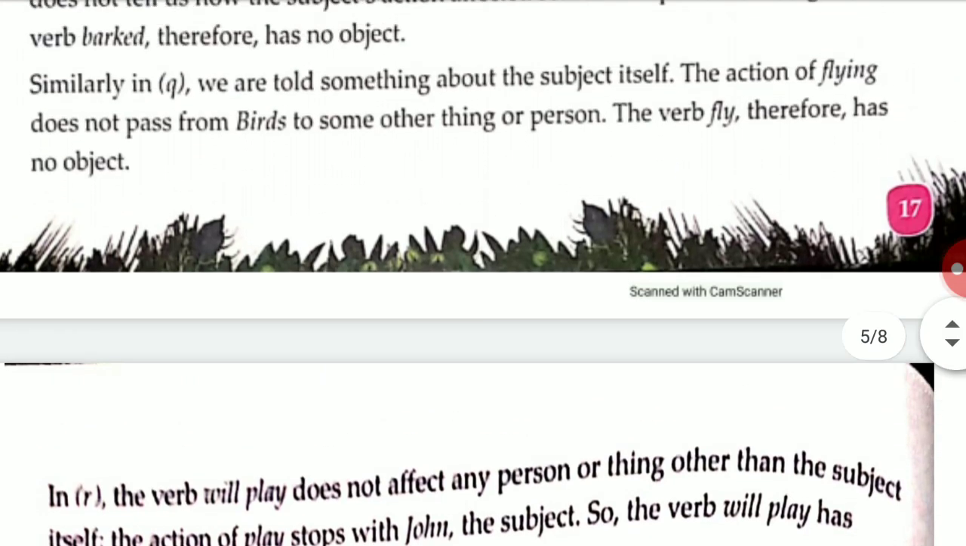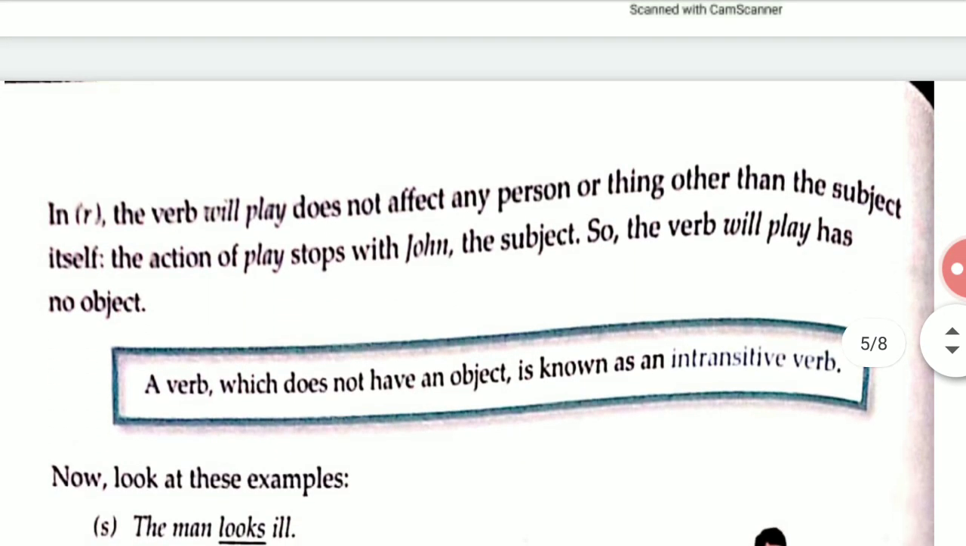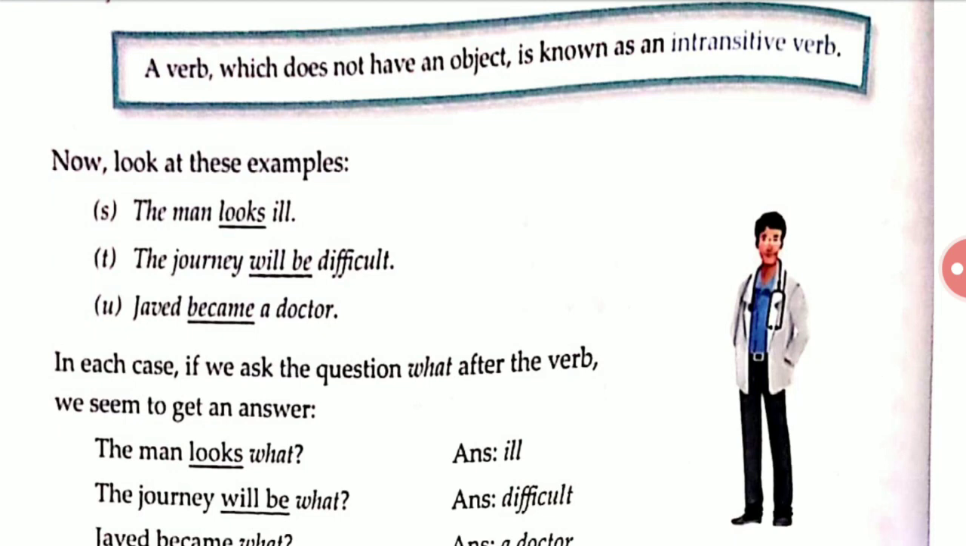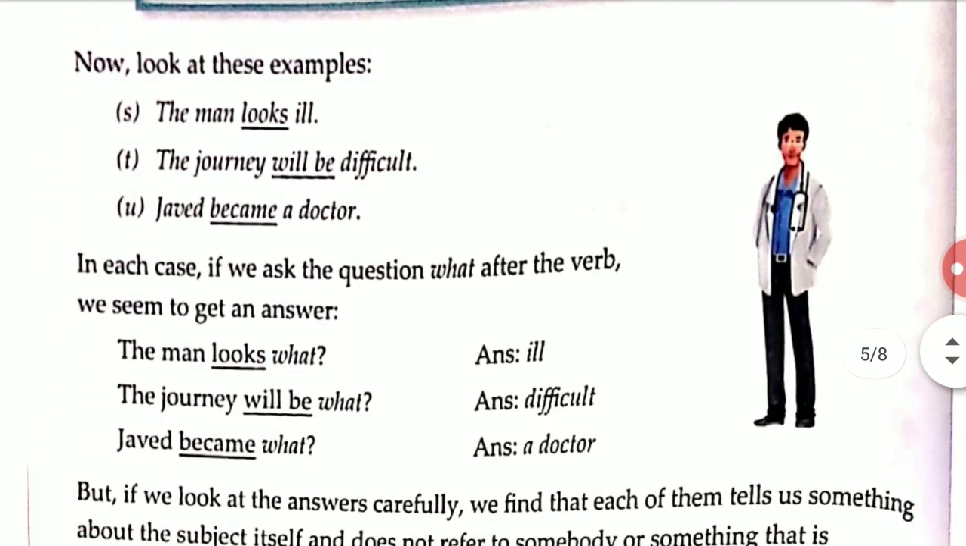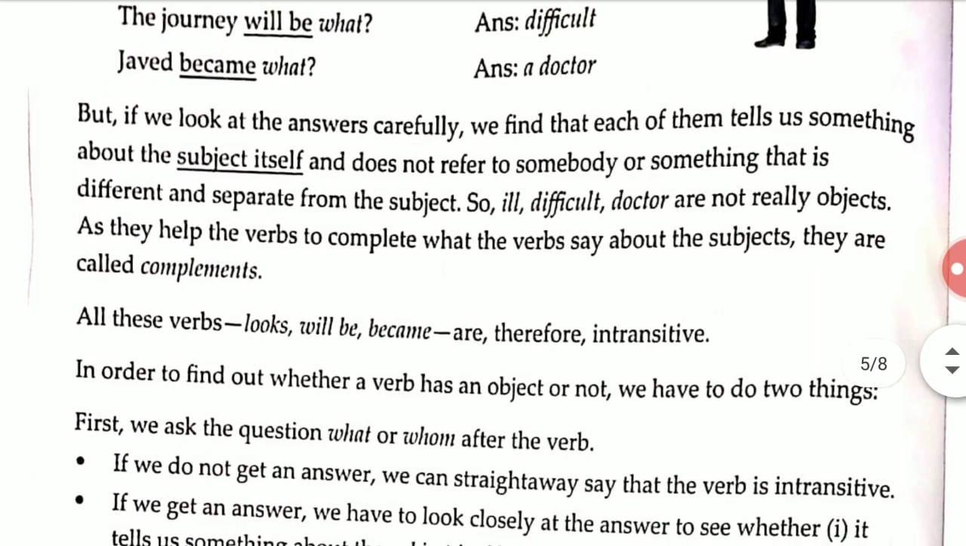And one more thing I want to say again, that is how we can identify intransitive. We can identify the intransitive when in a question we ask what or whom after the verb. If it does not give an answer, it means it is an intransitive verb. Second, we can also identify it when it does not refer to something separate, meaning it is not talking about something different; it is only talking about the subject. It means in that case also the verb will not have an object.